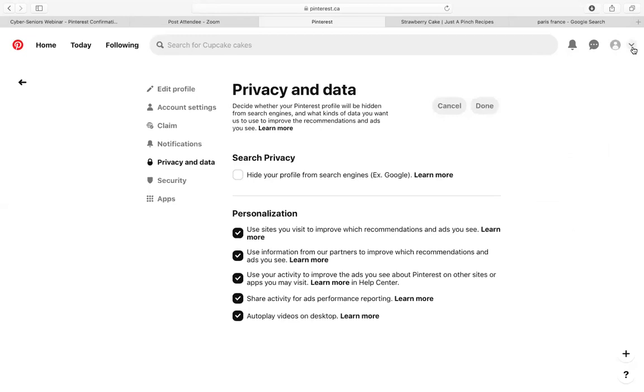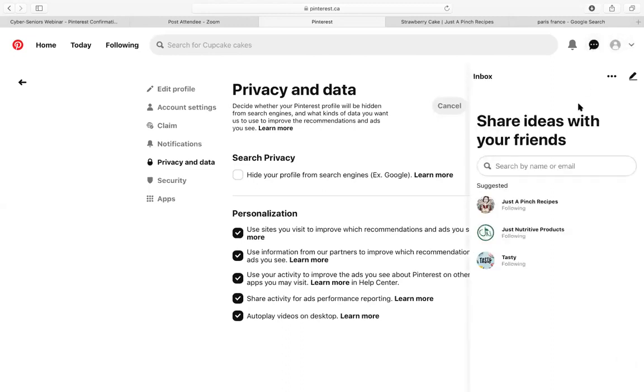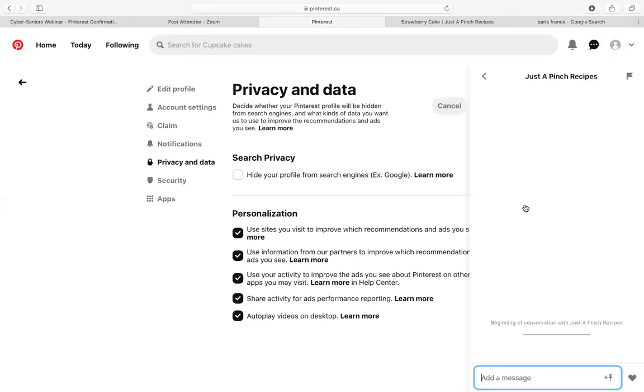No, briefly just click on the chat option. So if you want to click on that, there is a chat option on this platform. I don't think it's heavily used, but say you really like just a Pinterest recipe, you could click on them and send them a message just saying how much you like them. And it's just a really basic message service. It's nothing too fancy. Like, as you can see, you can't do too much with it. You can maybe add a link to a pin to it or send like a heart, but there's no attaching. It's very straightforward and simple. So that's just if you ever want to message someone on this service, you can message, I believe, anyone who has a public profile.